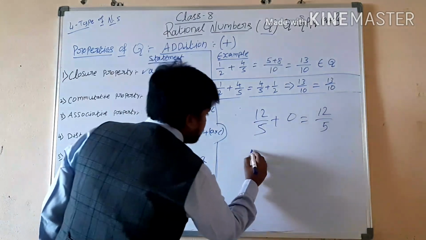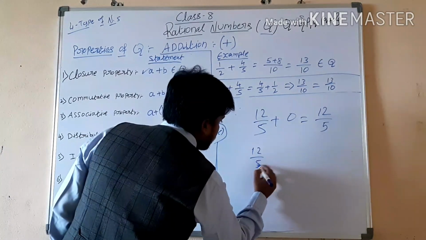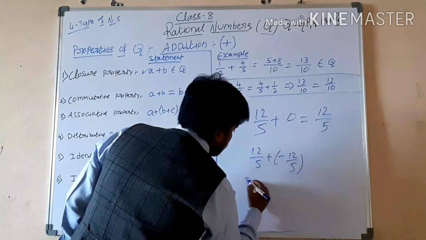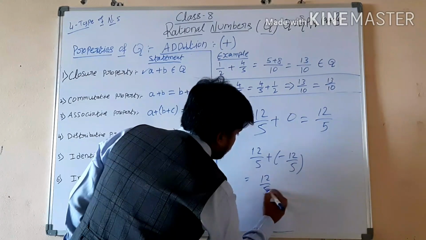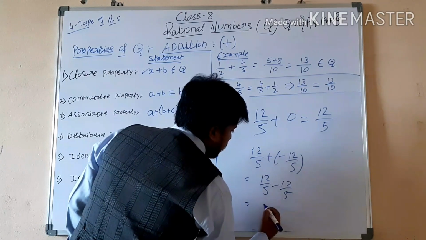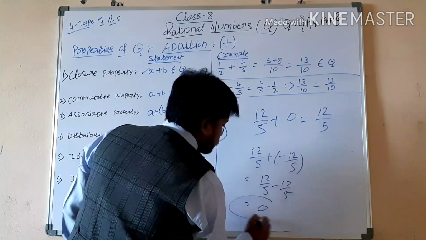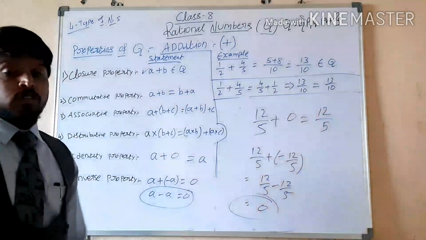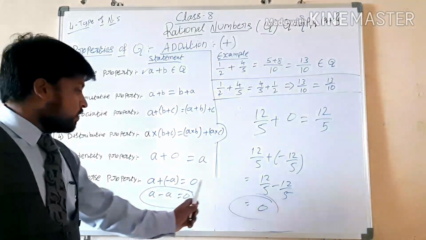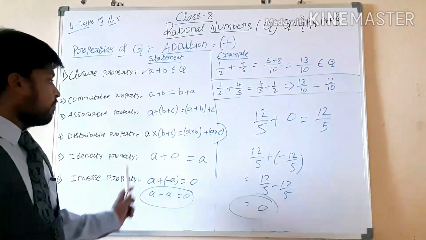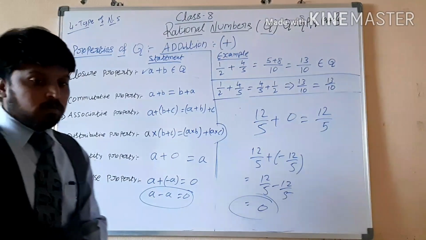That means 12 by 5 plus minus 12 by 5, that means 12 by 5 minus 12 by 5. What will you get? 0. So this is the inverse property.